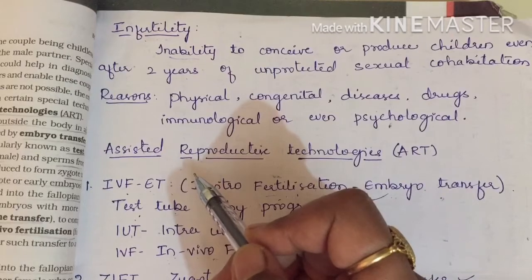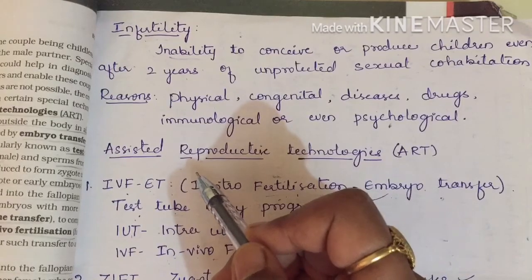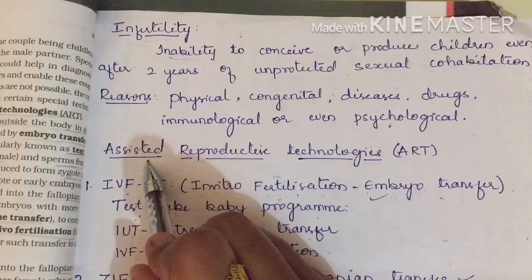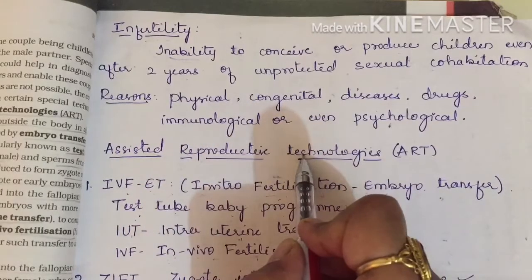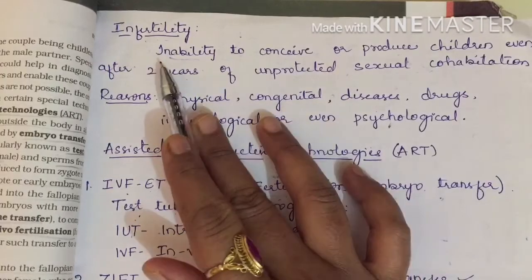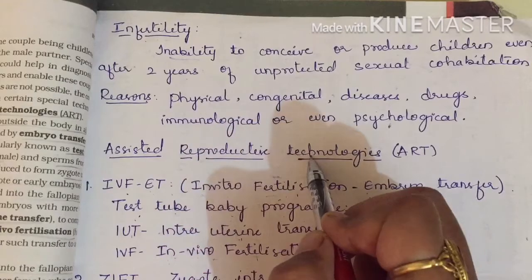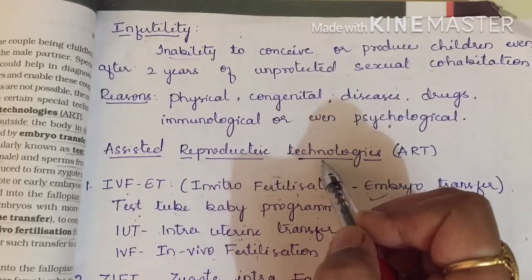For this, special healthcare units, infertility clinics, are available, which can help diagnose and treat some of these disorders and enable these couples to have children. For that we have assisted reproductive technologies. Couples suffering with infertility can go through these technologies, which help them to have children.